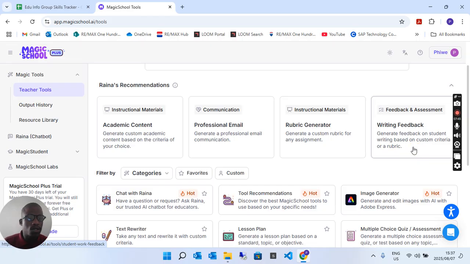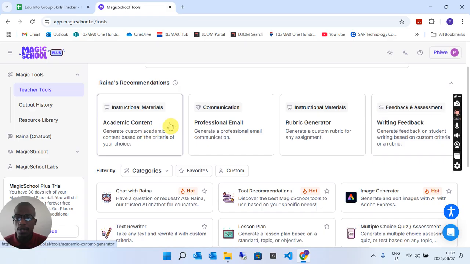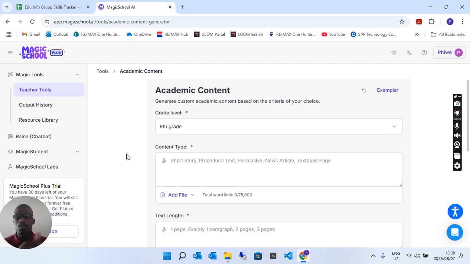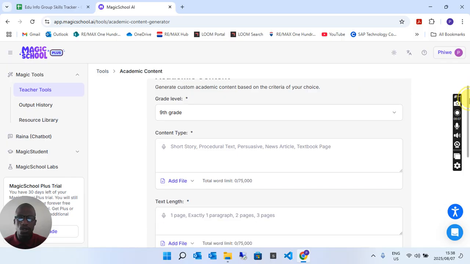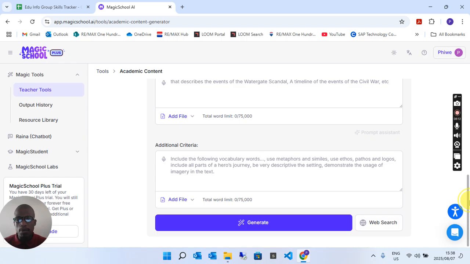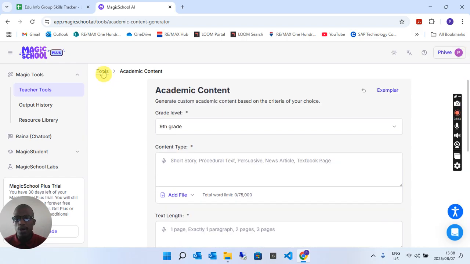So generate feedback on students' writing based on custom criteria on the rubric. So you could also create a feedback report from the rubric that you've generated as well. Okay, and then this I think is pretty self-explanatory. Academic content, you just place whatever content you want to place in there, and after that, you'd be able to generate whatever testing materials you want to test out.